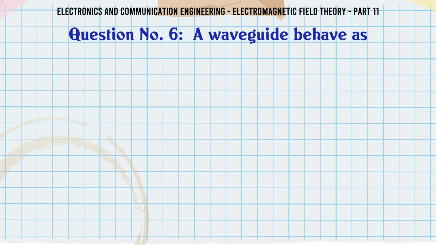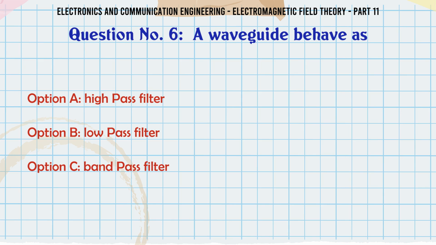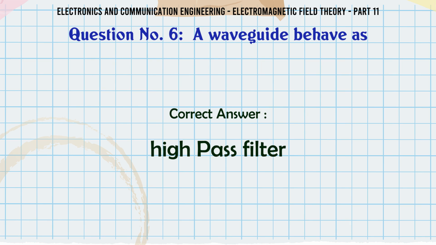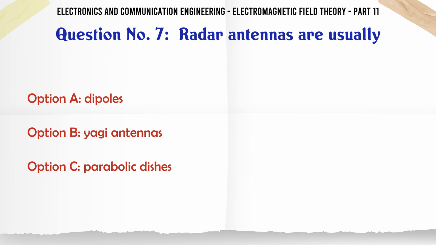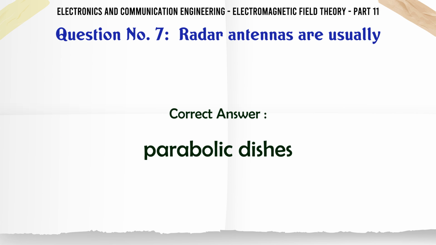A waveguide behaves as A. high-pass filter, B. low-pass filter, C. band-pass filter, D. all-pass filter. The correct answer is high-pass filter. Radar antennas are usually A. dipoles, B. Yagi antennas, C. parabolic dishes, D. none of the above. The correct answer is parabolic dishes.